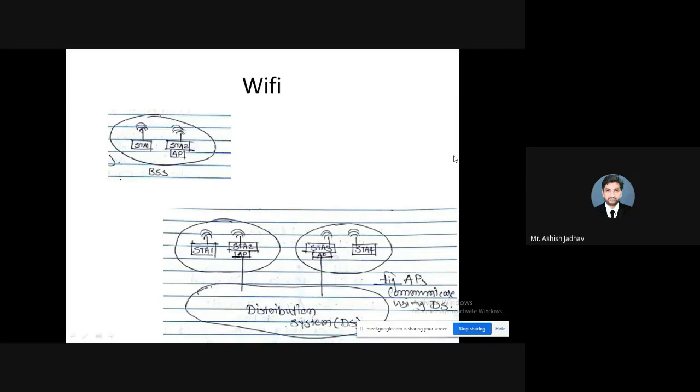Whatever the answer is, that would be the speed of internet you get at your portable devices. This was the drawback in 1997. The data rate is inversely proportional to the user density. As user density goes on increasing, your data rate goes on decreasing. This was the major drawback faced by Wi-Fi.